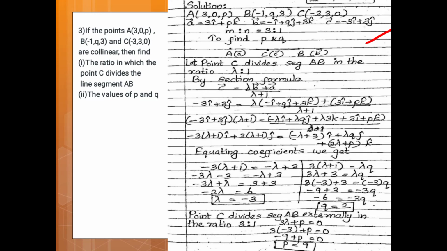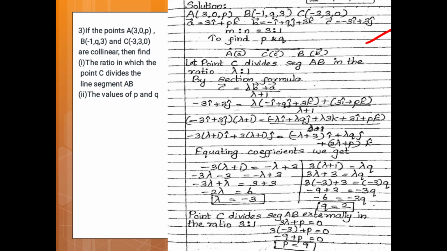A vector is equal to 3i plus pk vector, B vector is equal to minus i plus qj plus 3k vector, C vector is equal to minus 3i plus 3j vector. Here we have to find m is to n, and we have to find p and q. So let C divide the segment AB in the ratio lambda is to 1. So by the section formula, C vector is equal to lambda B vector plus A vector upon lambda plus 1.